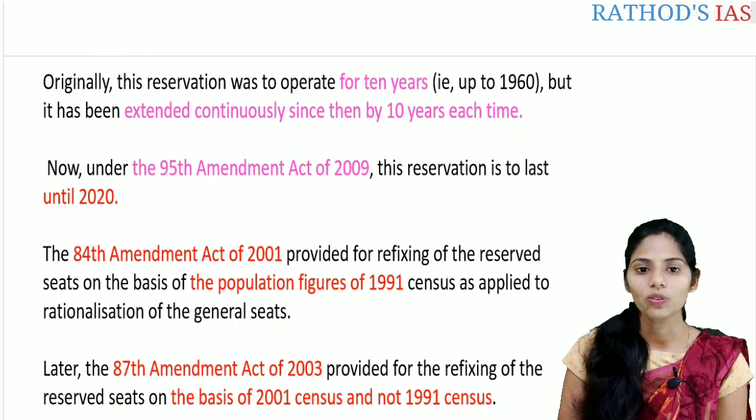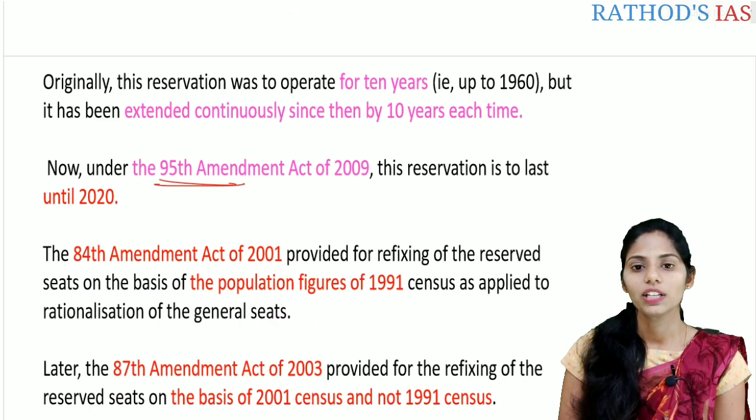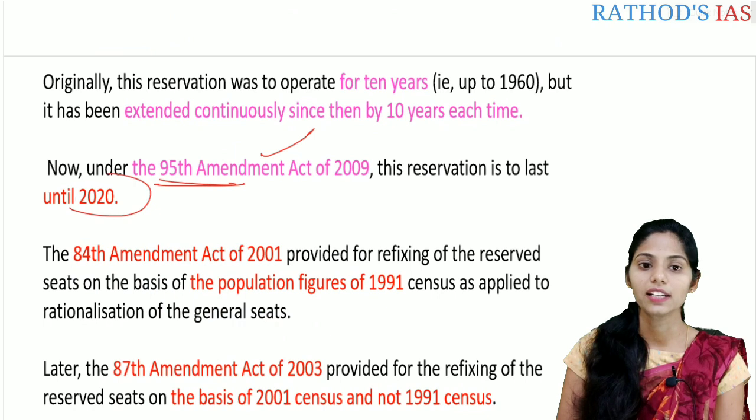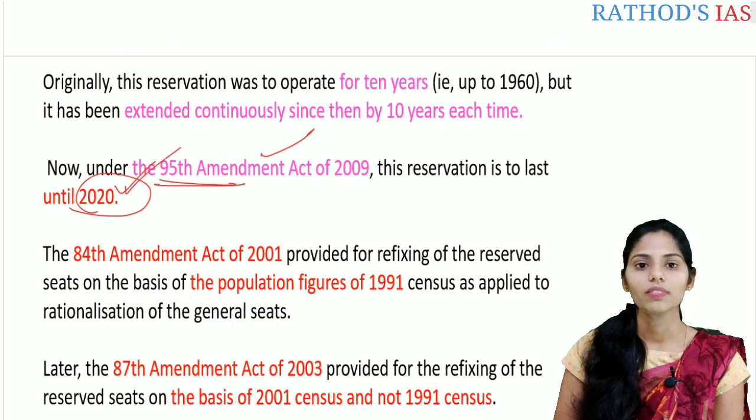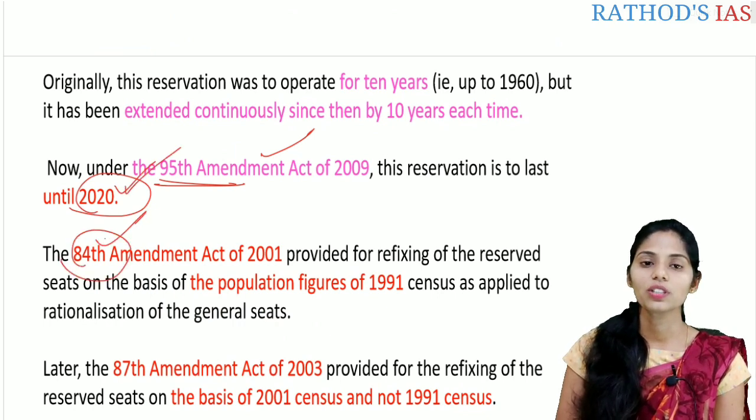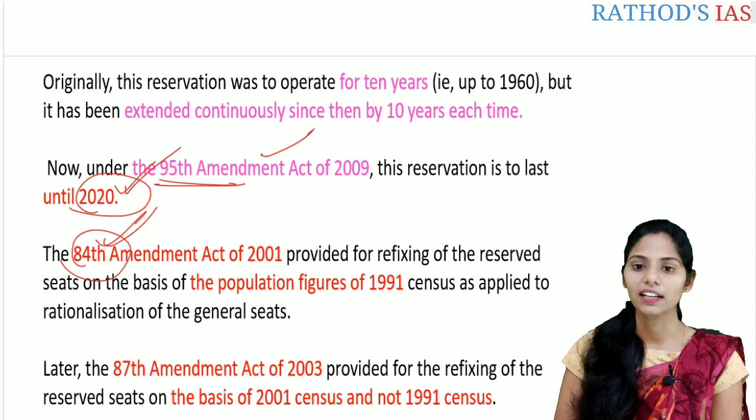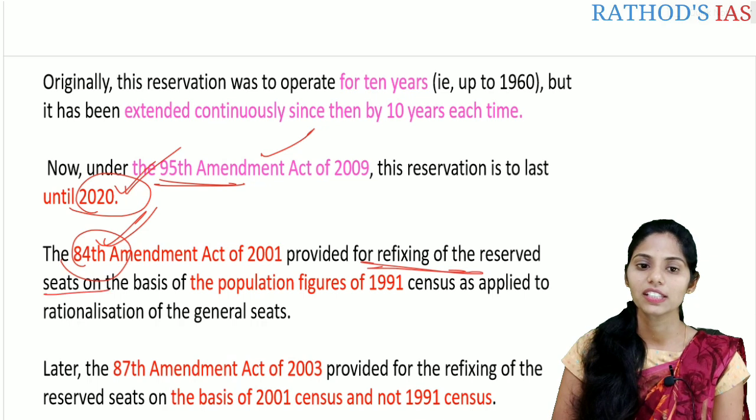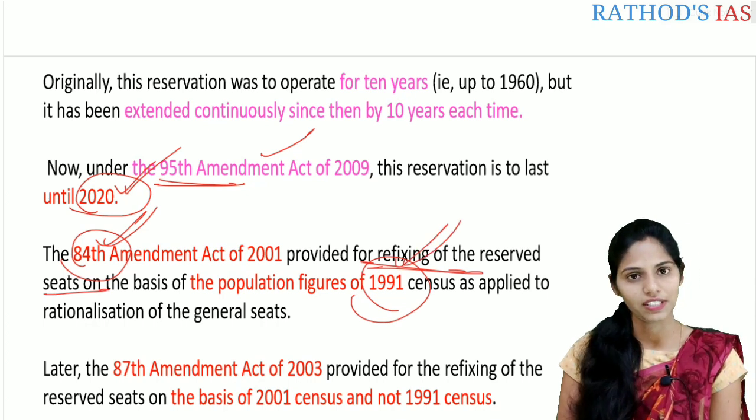So what happened now? The 95th Amendment Act of 2009 was made, and it said that this reservation is to last until 2020. And again, according to the 84th Constitutional Amendment Act, there should be a refixing of the reservation of seats for the SCs and the STs based on the population figures of the 1991 census.